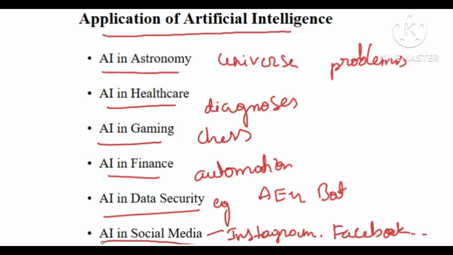How can we utilize it here? We need to store and manage data in a very efficient way, because we are creating data. It might be a profile, or whatever information you are posting. So at that moment I need to store it and manage it efficiently, right? So at that moment I can utilize artificial intelligence.